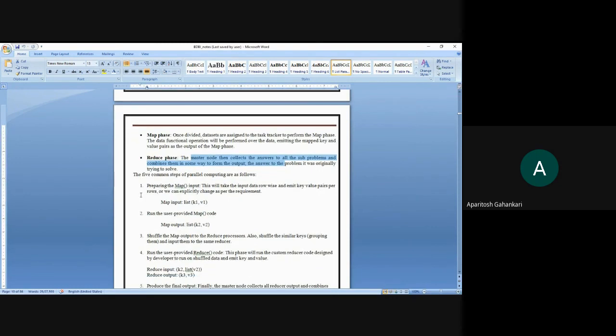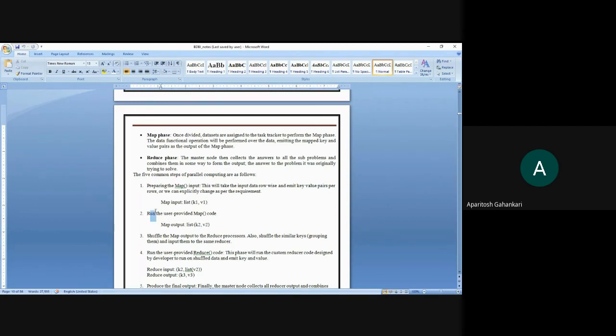These are the 5 steps you need to prepare to perform this in parallel. First, preparing the map input: you have key 1 value 1, key 2 value 2, key 3 value 3. Likewise key value pairs will be prepared.